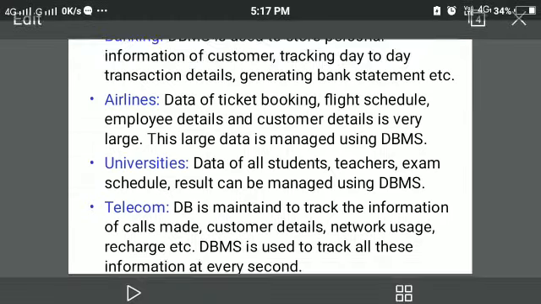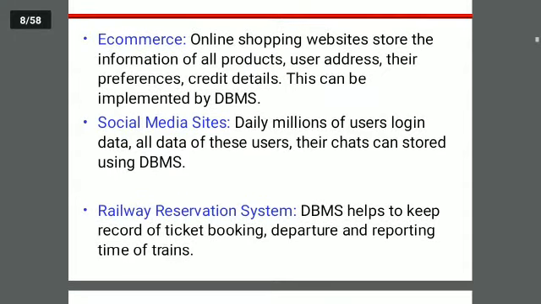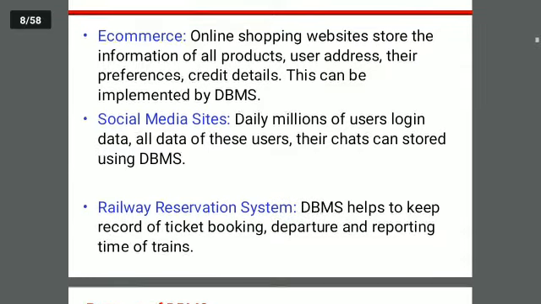E-commerce is a very well known application. Everybody nowadays, in COVID, is doing online shopping. Online shopping websites store the information of all the products, user addresses, their preferences and credit details. All this information is stored at the back end of the company.